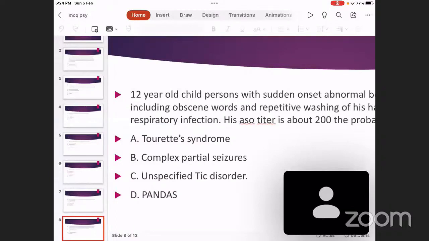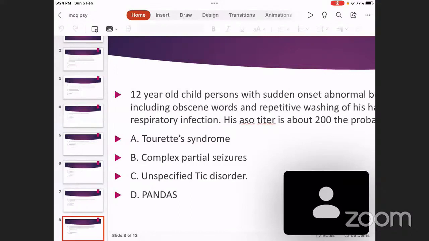It is treated, he recovers from that, and after recovery, he develops sudden onset abnormal behavior, abnormal movement, abnormal sounds. Abnormal behavior can include sudden anger outbursts, violent behavior, head banging, etc. It can include repetitive washing, like compulsive washing, as in OCD.